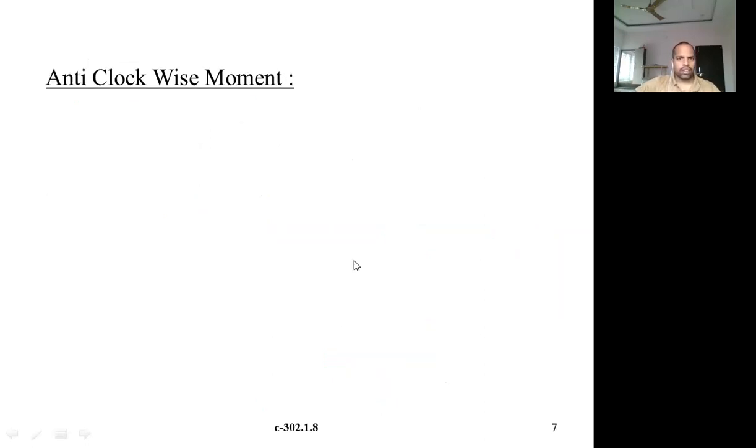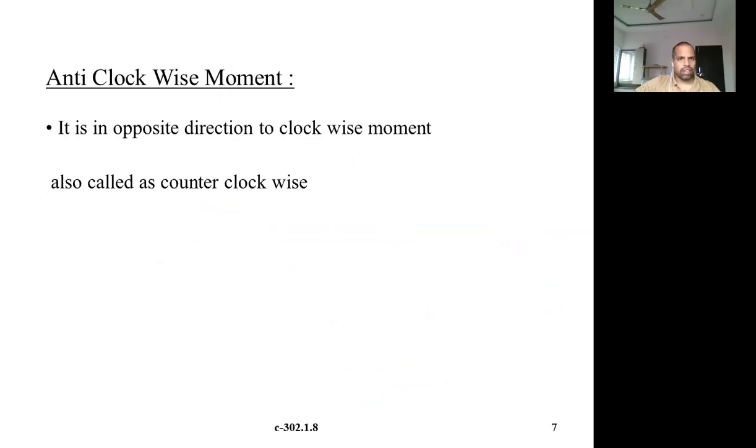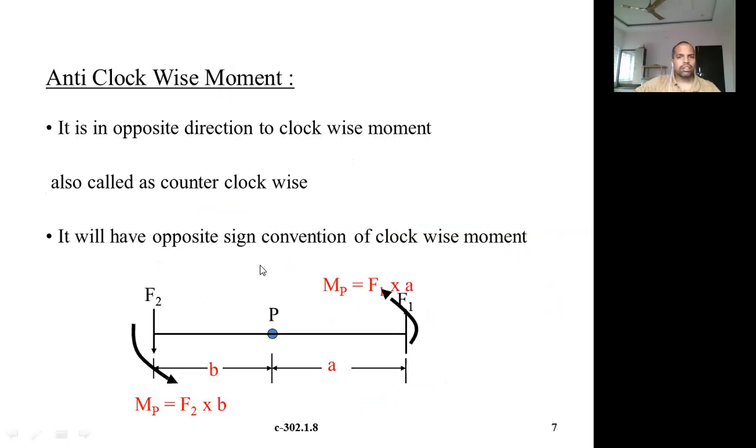Right, now let us see the next one, anti-clockwise. Anti-clockwise is also called counterclockwise. Counterclockwise means opposite to clockwise, the direction opposite to the movement of the hands of your clock. So it is the opposite direction to clockwise movement, also called counterclockwise.